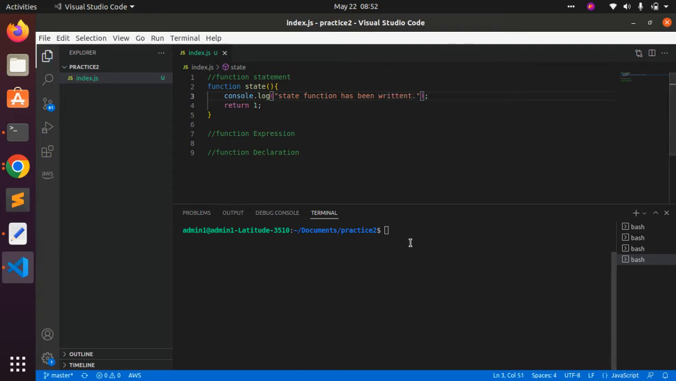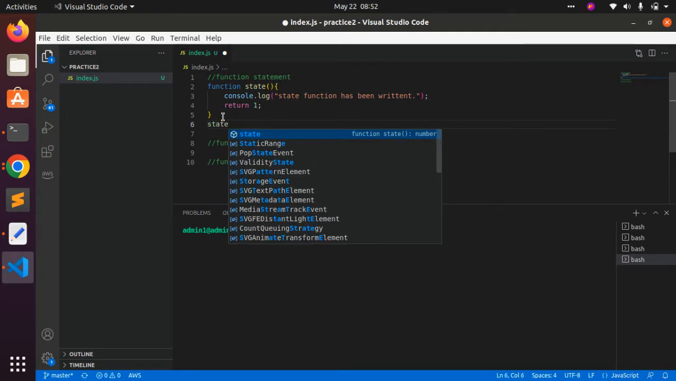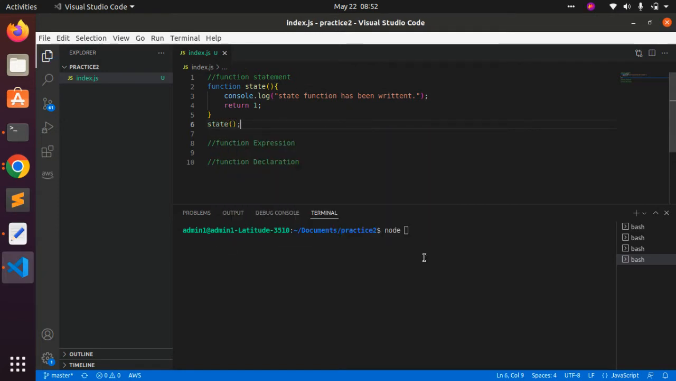And for executing this function, I need to call it also. So I'm calling it here, and then the function is called. This is basically the concept of a function statement: we are writing the function in this way. That's called the function statement. In simple terms, inside the function statement, we write our function in this way.